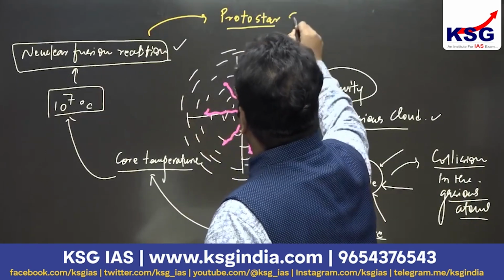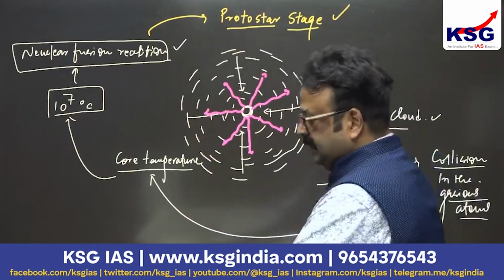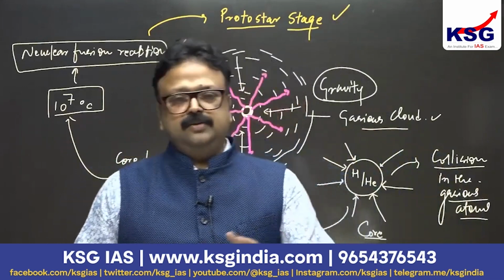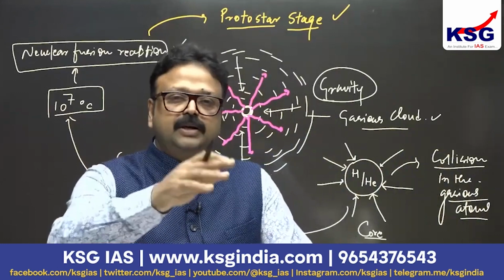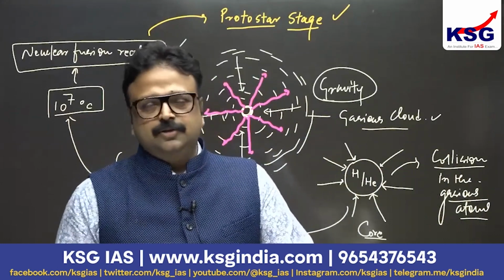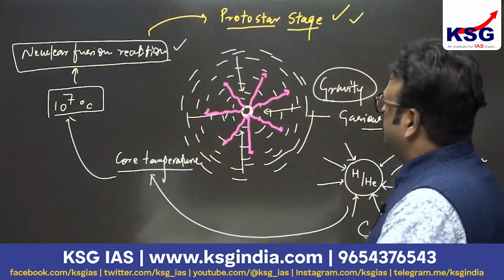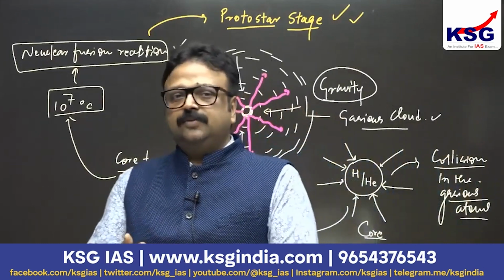So this is the formation of the protostar that happened almost 6 billion years from today. If you compare it with 13.7 billion, you can calculate the time. This was the time of origin of the stars, formation of the galaxy, and the sun is one of the stars.